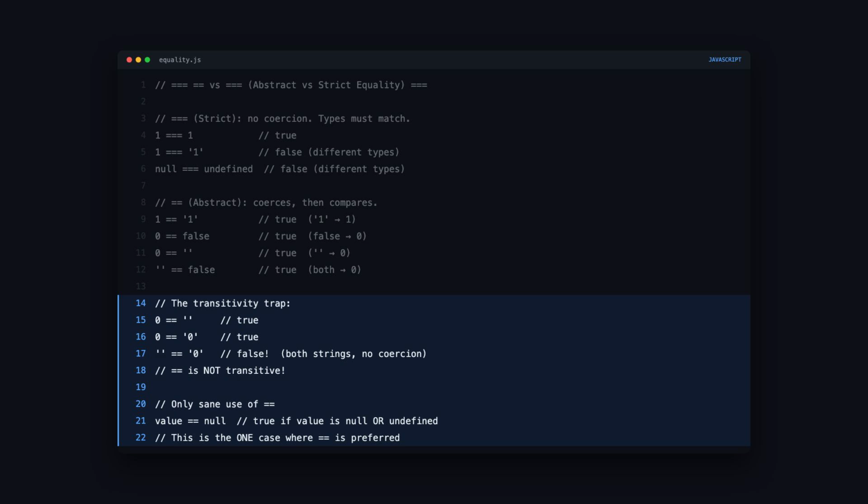There's exactly one case where double equals is preferred. Checking for null. Value double equals null returns true if value is null or undefined. It's a clean 2-in-1 check that's shorter than checking both explicitly.